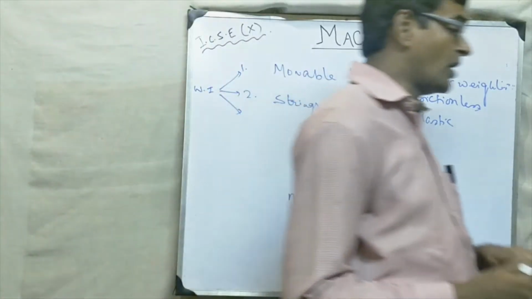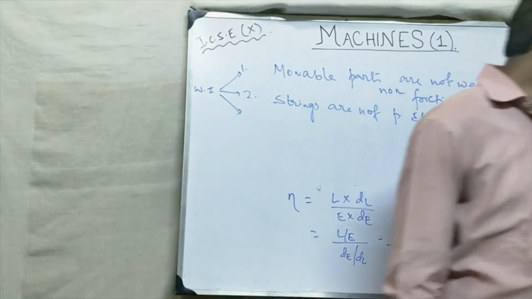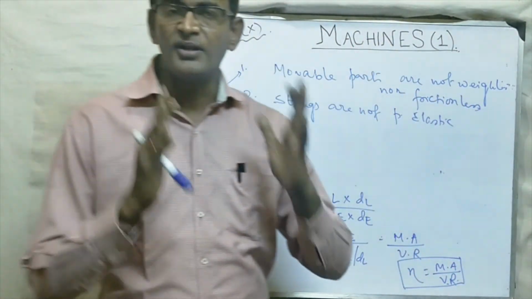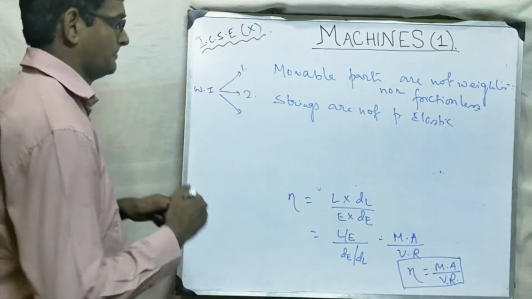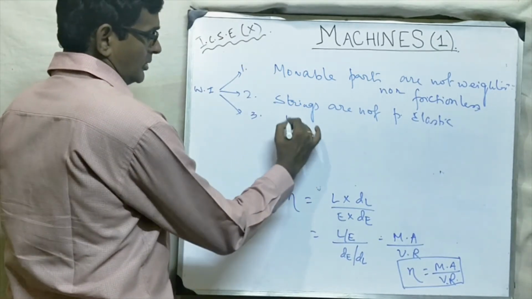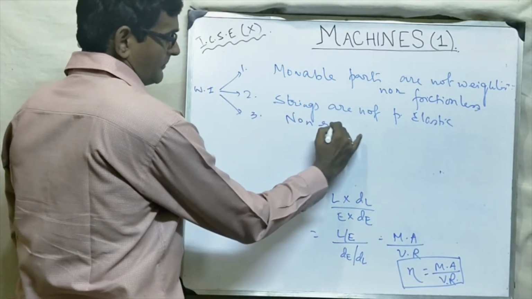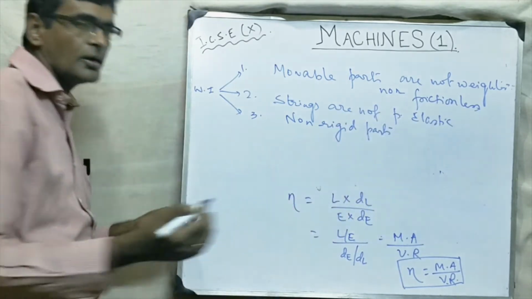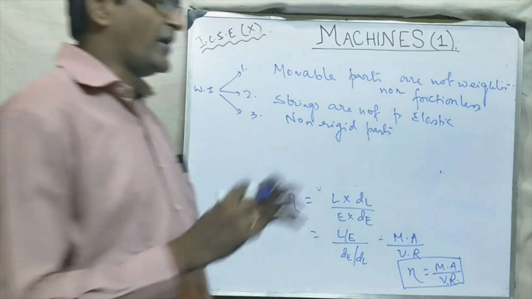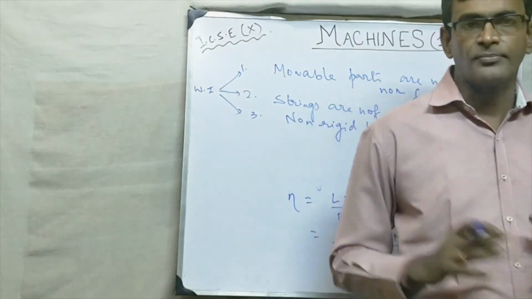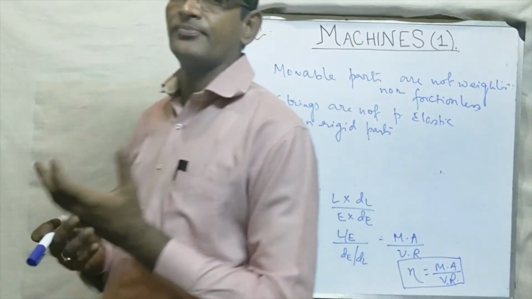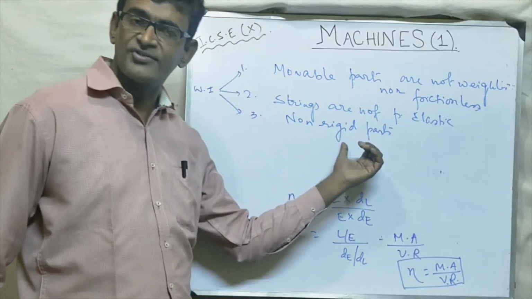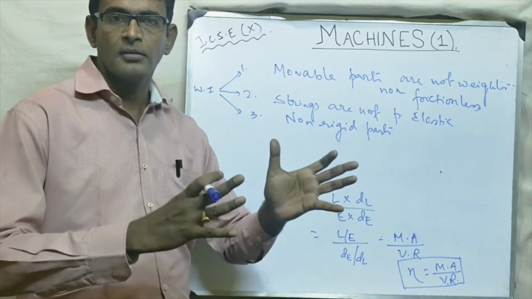And that point is what? The different parts of the machine are not perfectly rigid. You must have observed, generally when a machine runs, some sound comes, gur gur gur. Why? Because the parts are not rigid and they are vibrating.